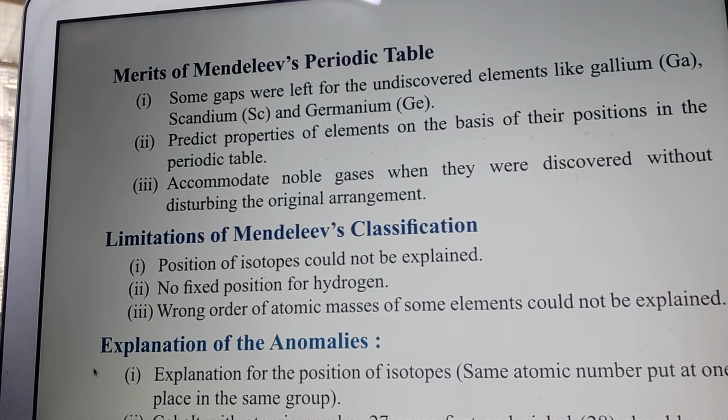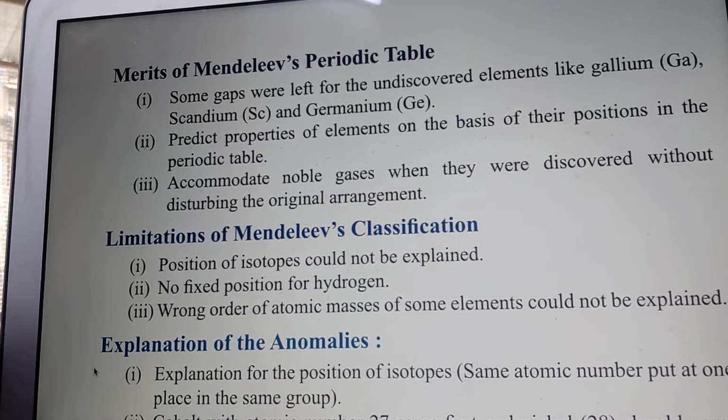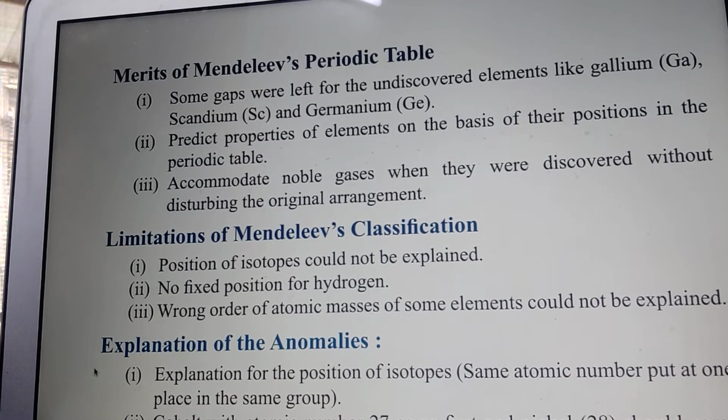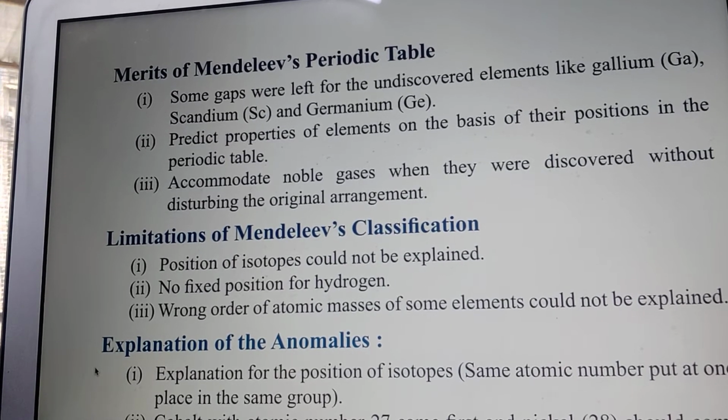The original arrangement was not disturbed, and he arranged them at the last, the 8th group. As in the modern periodic table it is in the 18th, but in Mendeleev's periodic table it was in the last group.